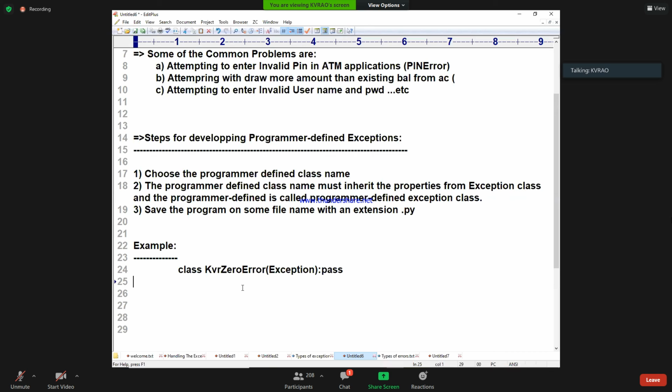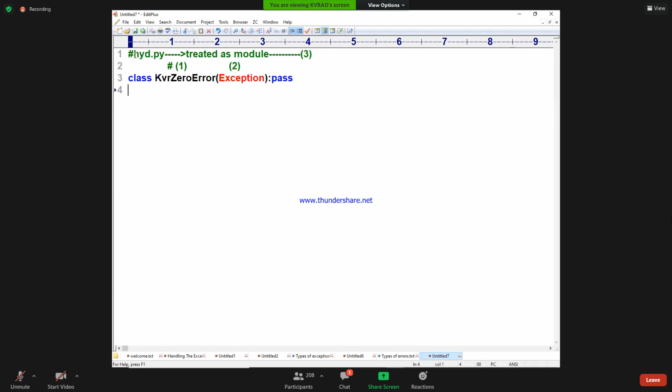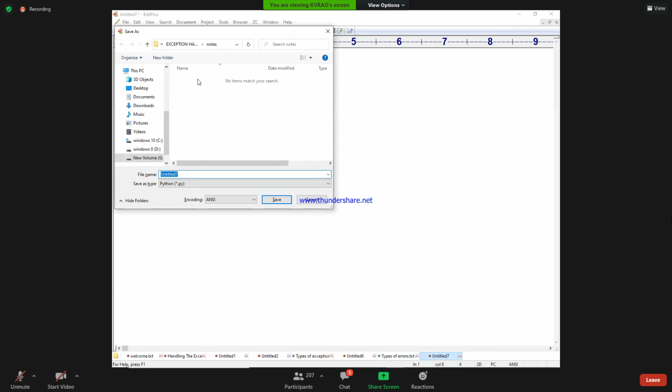Shall I move forward? Class name, and I am not writing any body inside. I will write just pass. Ready. Next, I will save it as hyd.py. Exceptions, hyd.py.